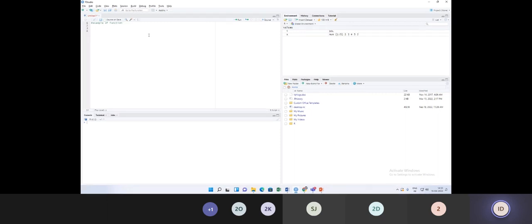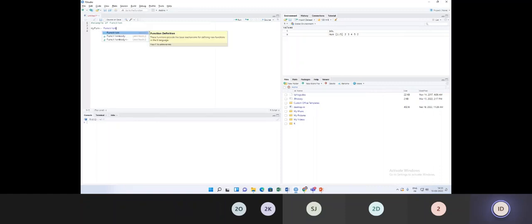Now see, I am writing my own function, so myfun is the function name which I have written. Here function is the keyword.